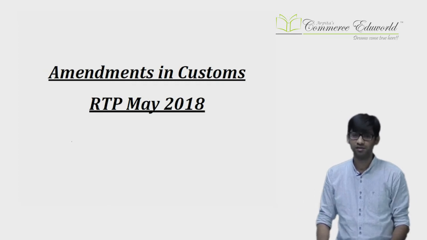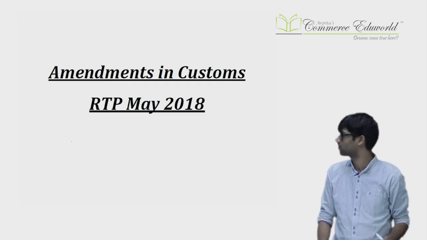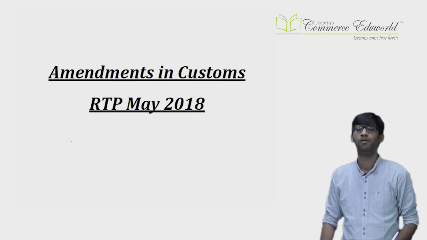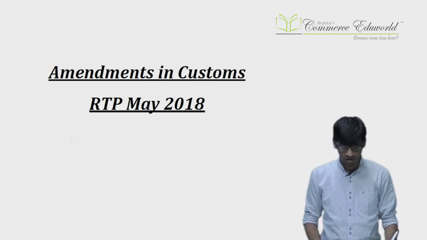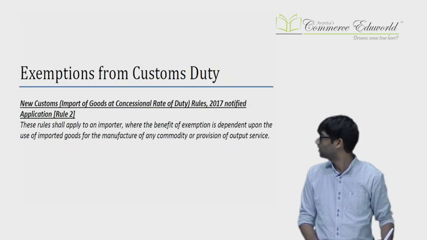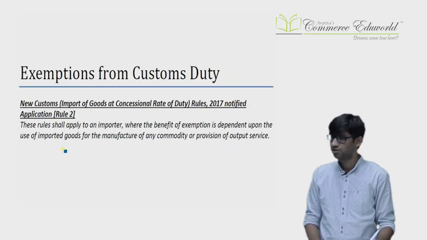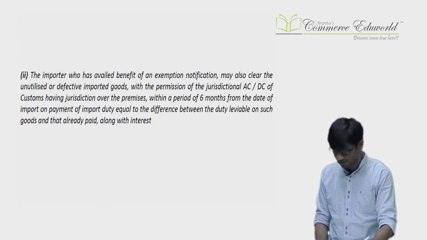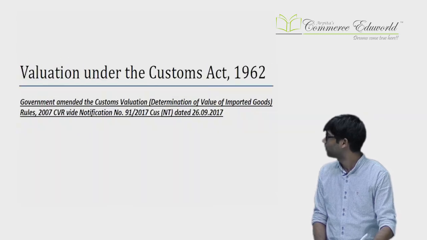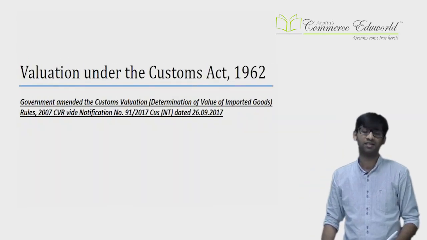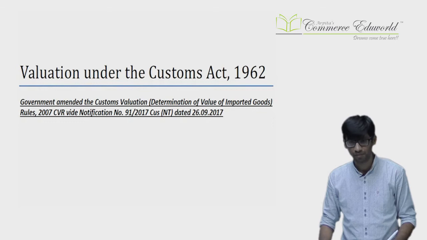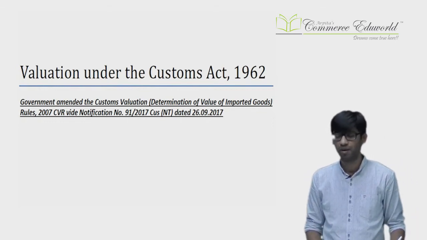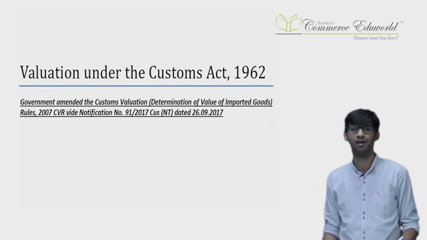Hello students, let us discuss amendments in customs applicable for May 2018 exams. These amendments have been taken from the RTP issued by the institute. There are amendments in the exemption from custom duty chapter, then in the valuation chapter, and in the duty drawback chapter. These are the three basic amendments. Out of that, the amendment in valuation chapter is the most important one. Let us start with that one.